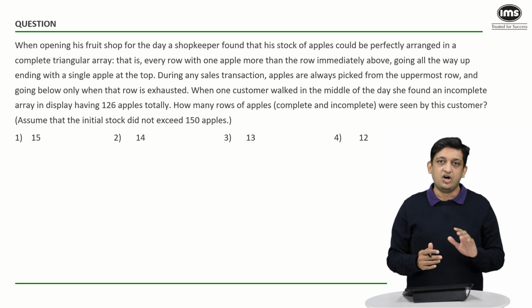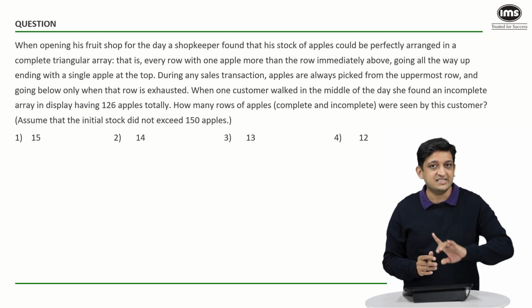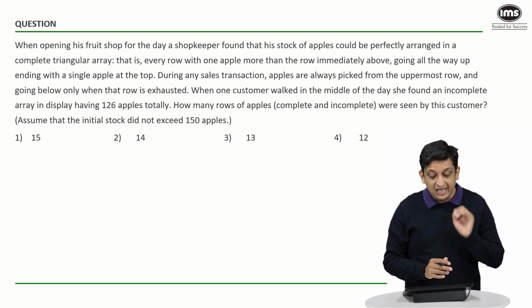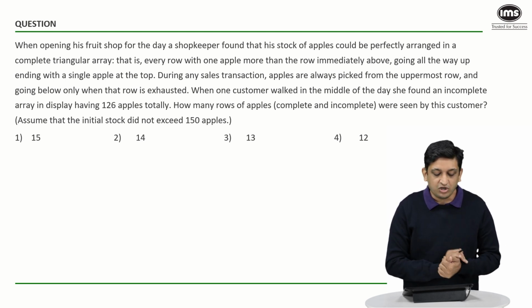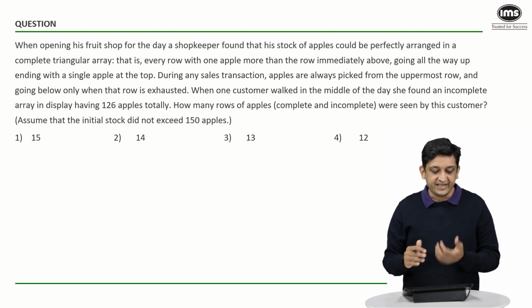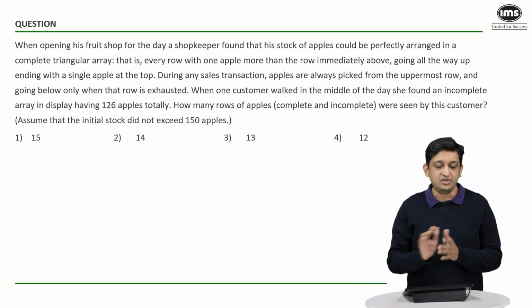Now we have to figure out how many rows of apples were seen by this customer. It's a very important question. How many rows of apples were seen by this customer? We also know that the initial stock did not exceed 150 apples. So we know that bit.